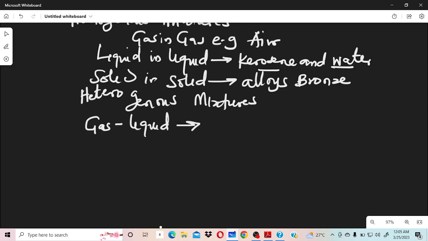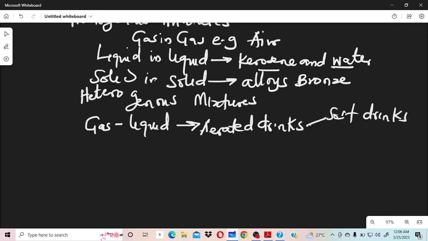And a good example is our aerated drinks. Your beer, your Coca-Cola, all these are carbonated drinks. Your beer and your soft drinks are in this category. So they are mixtures.